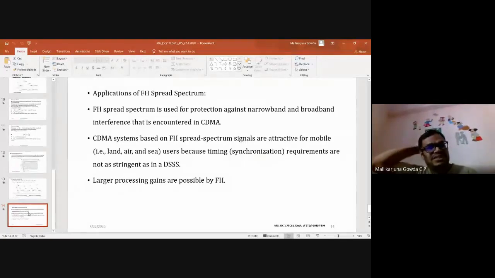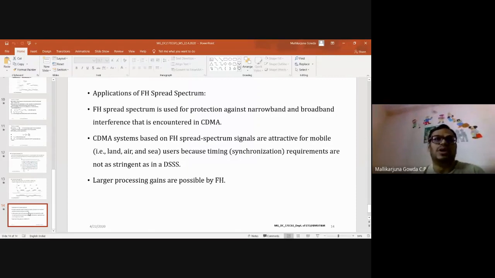So just to say in what way this frequency hop spread spectrum is better than direct sequence spread spectrum, especially for CDMA applications. In case of direct sequence spread spectrum, we use phase shift keying as a modulation technique, right? Either BPSK or any other modulation technique. There, synchronization of phase is a very difficult task compared to the synchronization of the frequency. So that is one limitation of DSSS. That will be overcome by this FHSS because here it uses the frequency to hop, right?